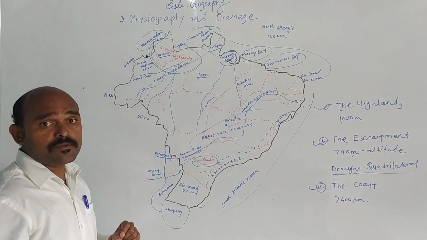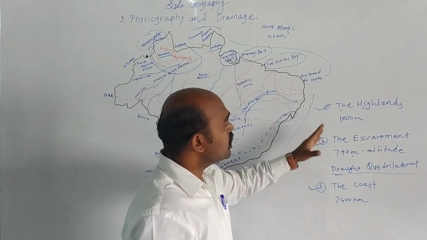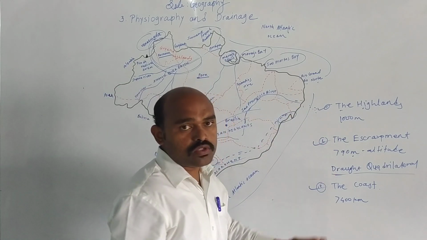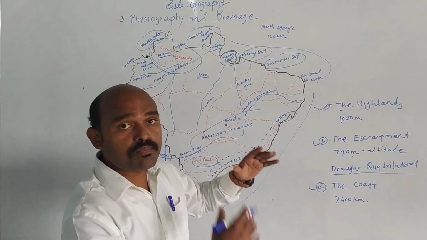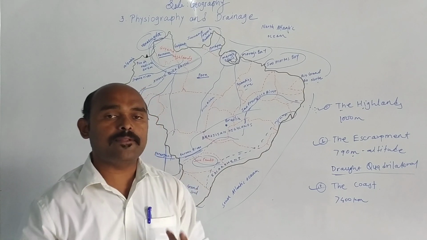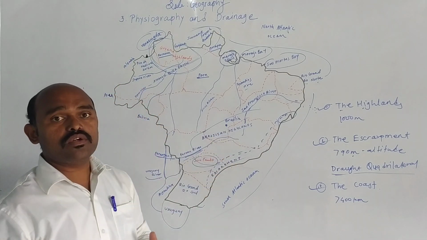So my dear students, I hope that you understood this about the highlands, the escarpment and the coast. Now in the next lecture we are going to discuss the plains and the islands of Brazil. Let us recall what we discussed today.